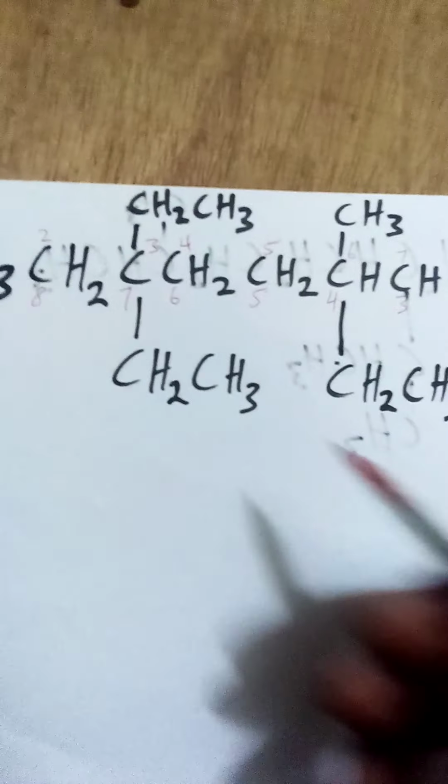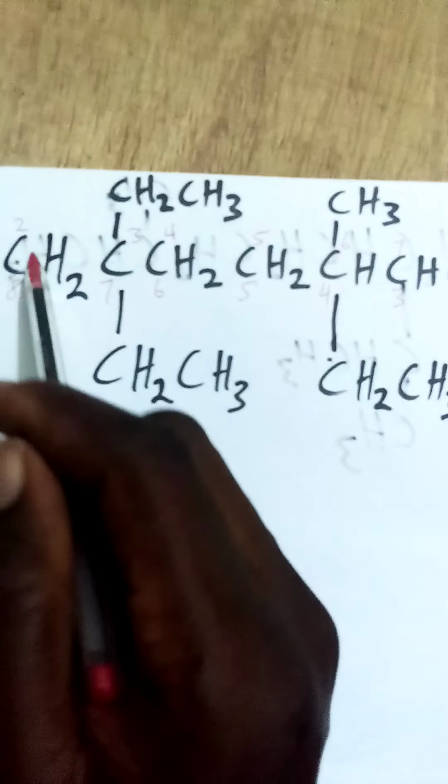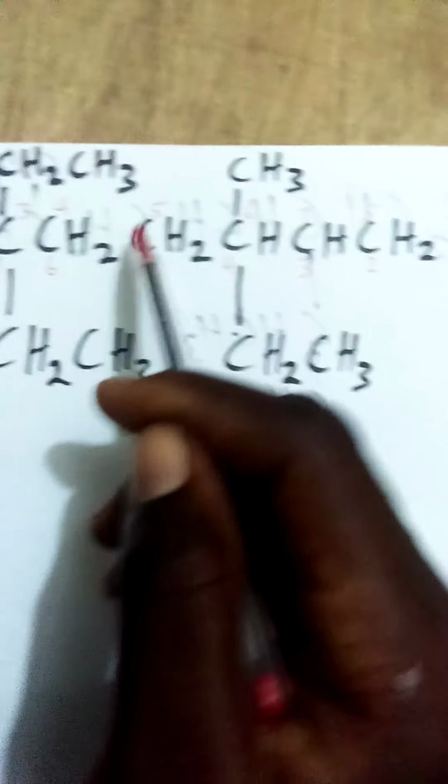If you get these calibrations correct, then you don't have a problem again. The only thing is to name the longest carbon chain there: meth, eth, prop, but, pent, hex, hep, oct, non. So you call it nonane. Sorry, no name. There is no name.